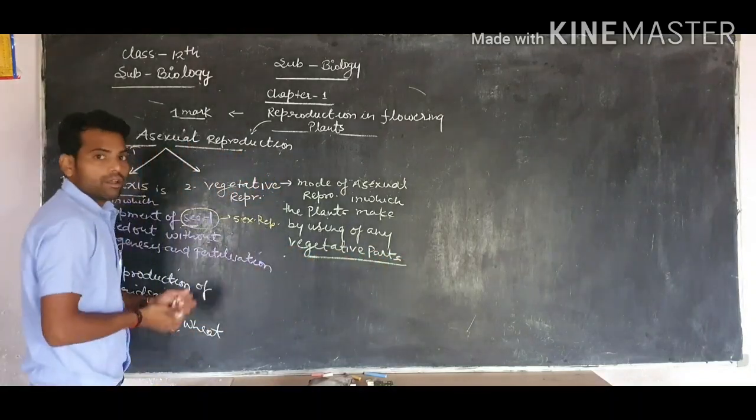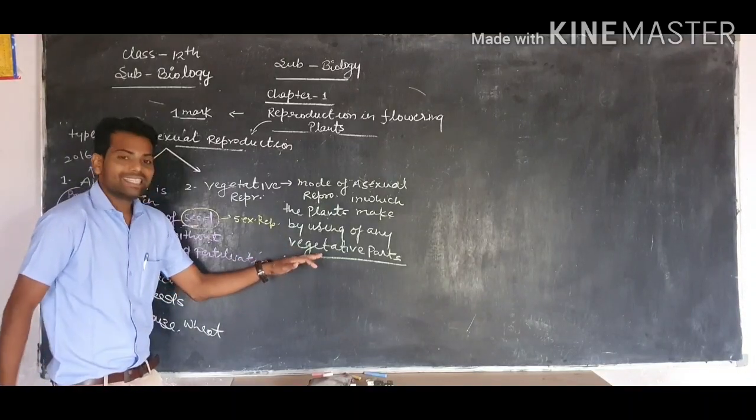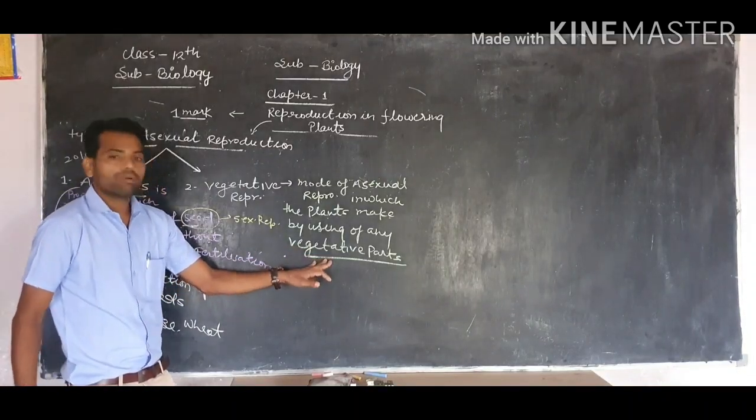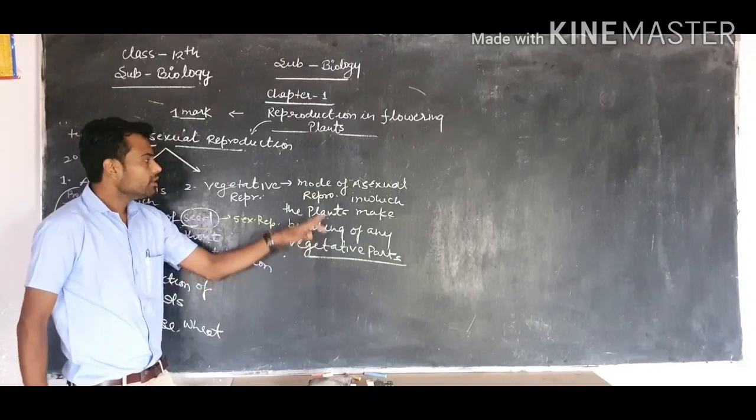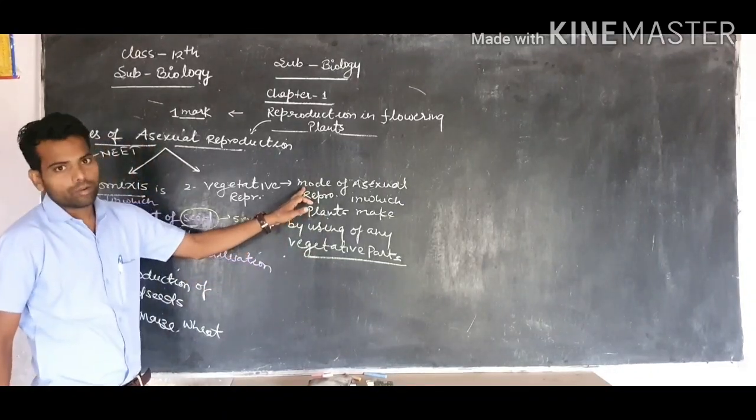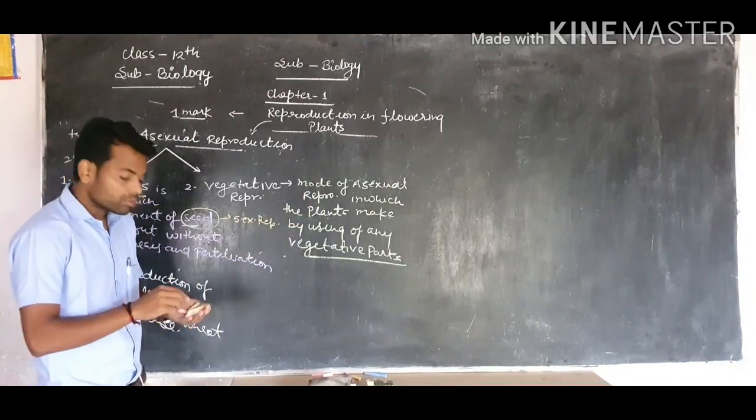When the reproduction is carried out with the help of vegetative parts of the plant, it is called vegetative reproduction. What are the vegetative parts of the plant?